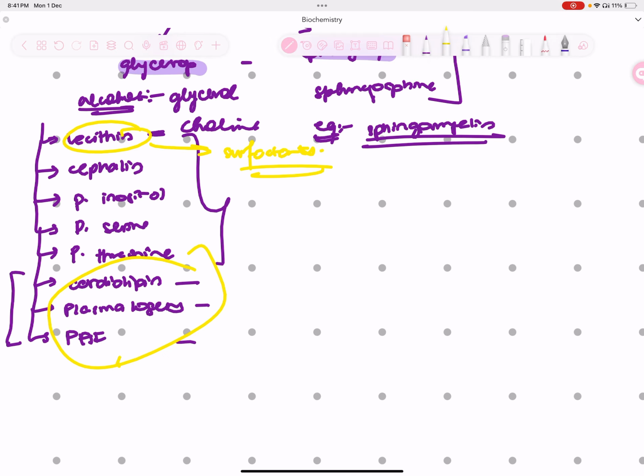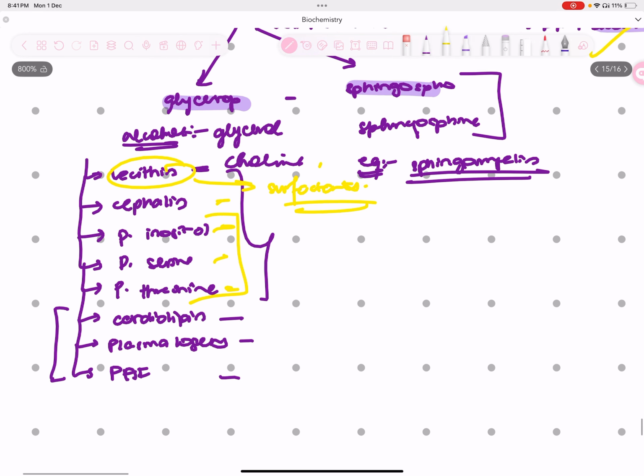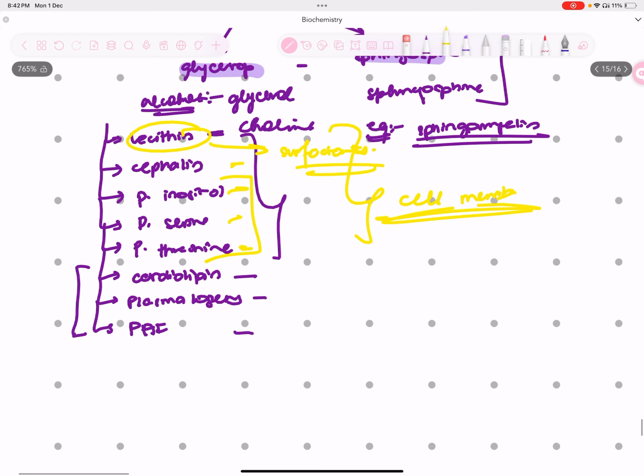Actually, let's just move to cardiolipin and plasmalogens, because it's not important for you to know the function of all of these individually. Just saying that they form an important chunk of your cell membrane would be enough, because they help with the structure, function, and stability of the cell membrane.